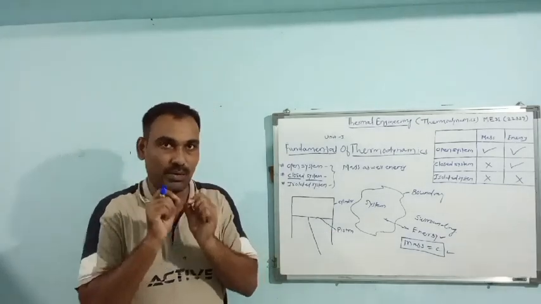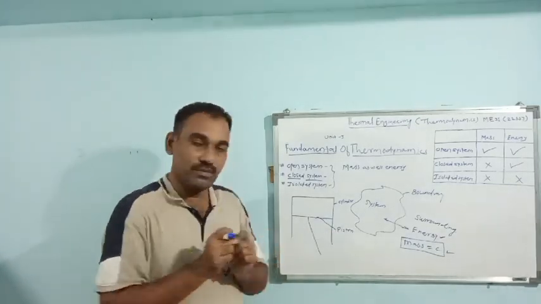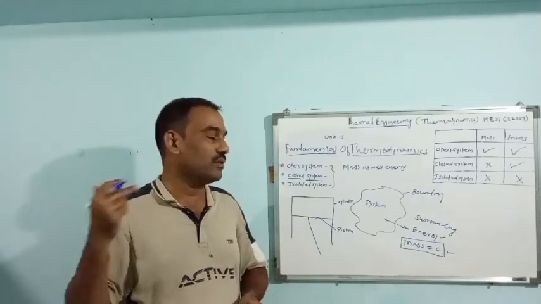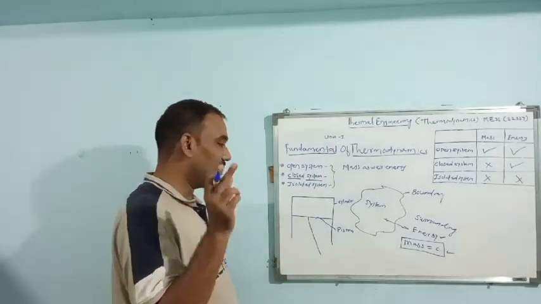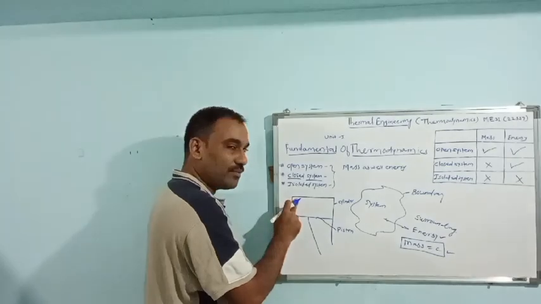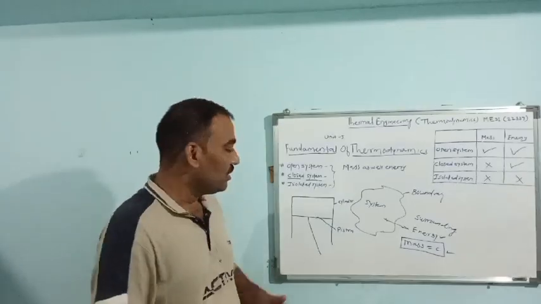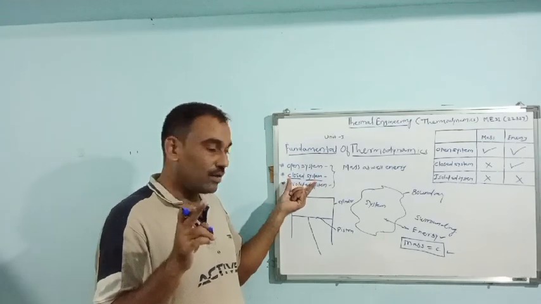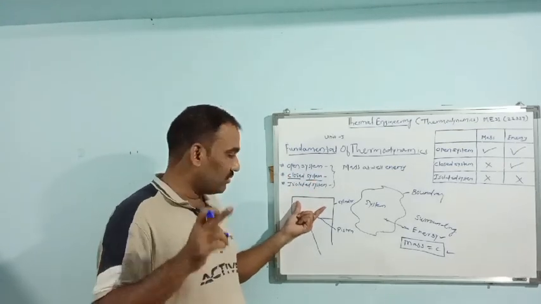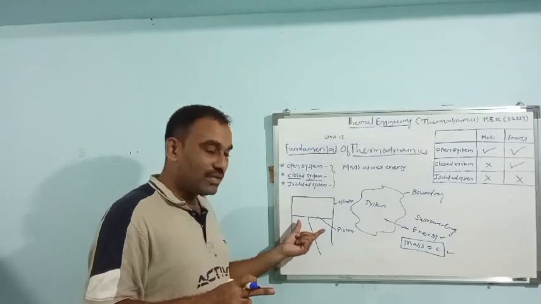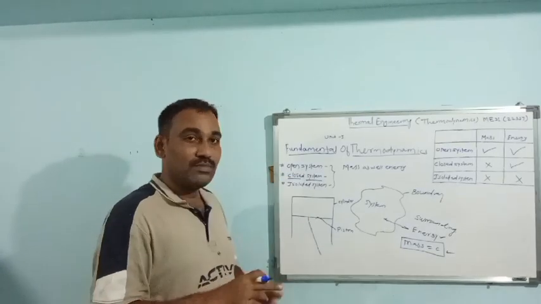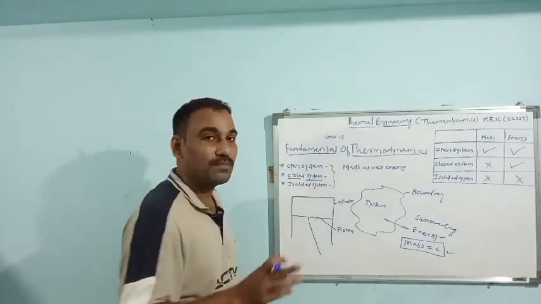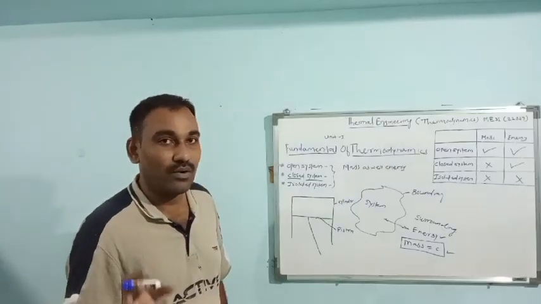There are some points purposefully I have not shown here as I showed in open type system, and these points are inlet valve and exhaust valve. It means we have to assume the piston cylinder arrangement as a closed system but without inlet or exhaust valve, without any type of valve.